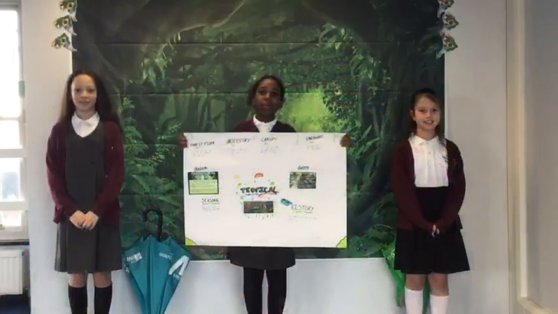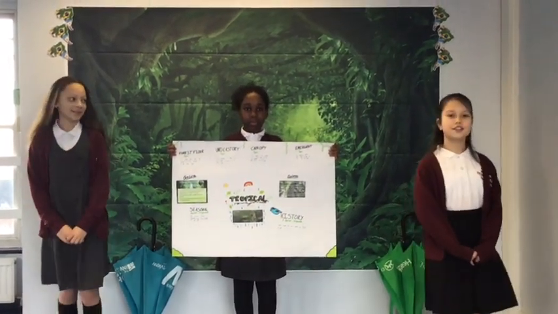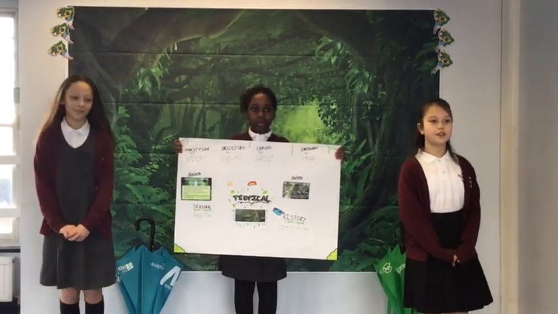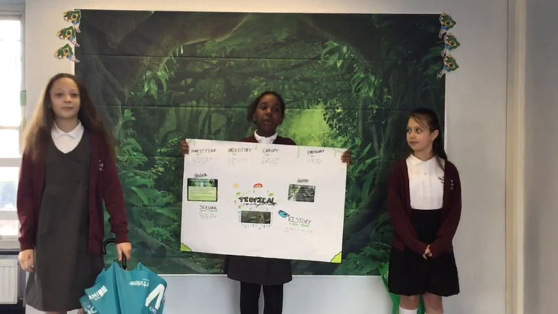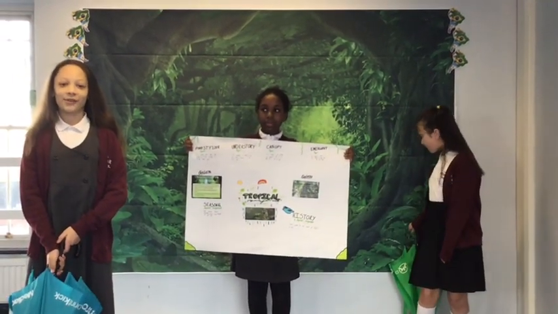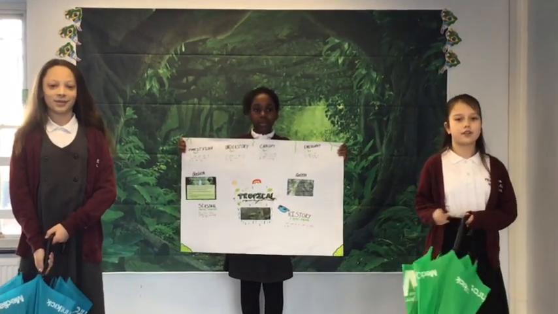This is about the tropical rainforest. The forest floor is the first layer, the understory is the second, the canopy is the third, and the fourth is the emergent. You'll find out more later. Most seasonal tropical rainforests receive heavy rainfall all year long. Tropical rainforests have been around for 100 million years.